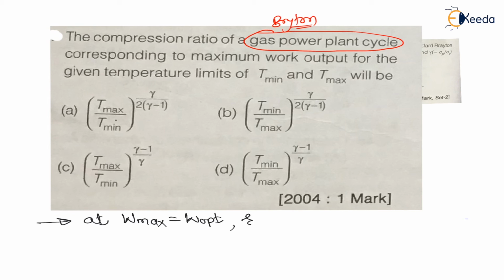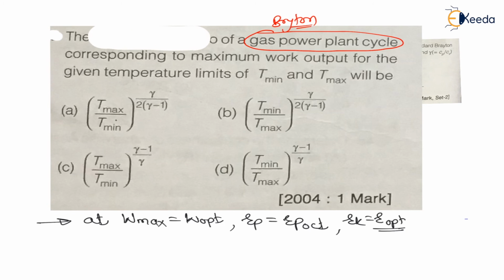The pressure ratio is nothing but the optimum pressure ratio, RP optimum, and the compression ratio, RK, is nothing but the optimum compression ratio. Here, from the given options, we can think that this is not the compression ratio. Here they are asking what is the optimum pressure ratio. By mistake, this is a printing mistake, so I will erase this. They are asking what is the optimum pressure ratio, my dear students.